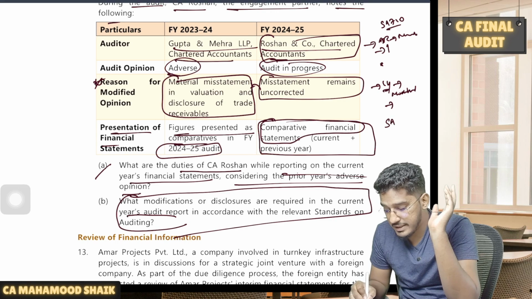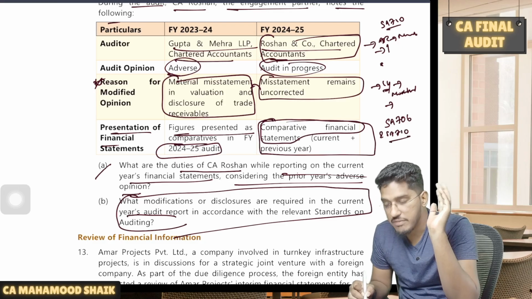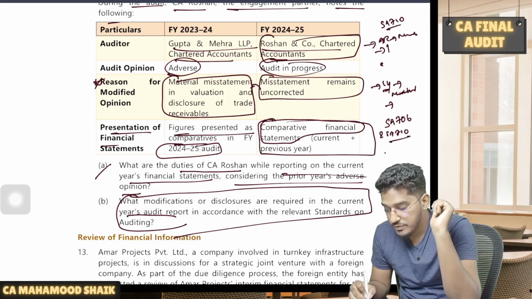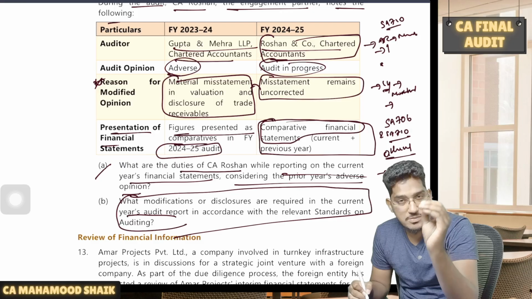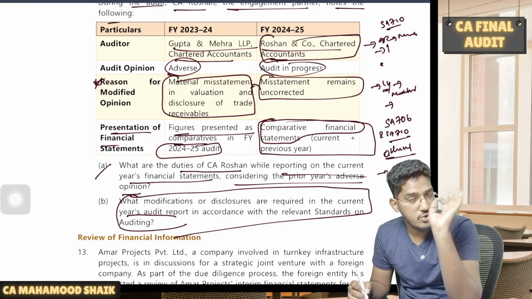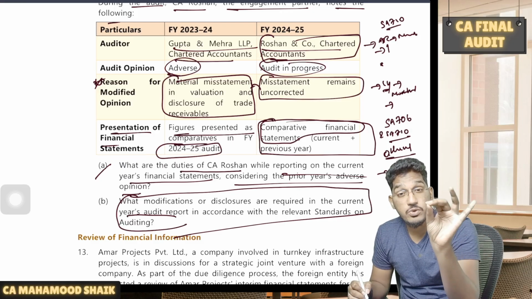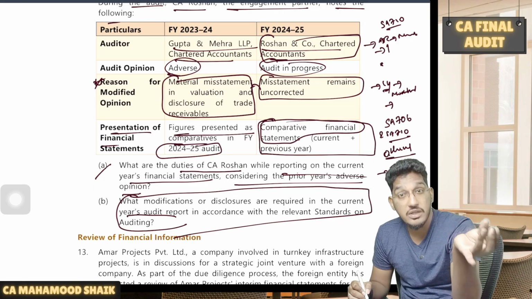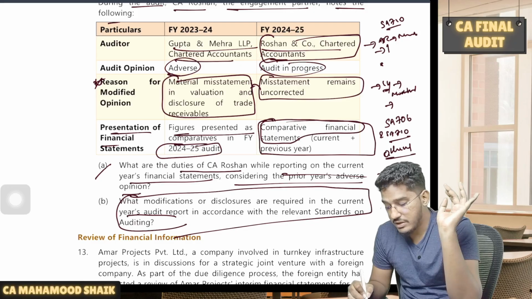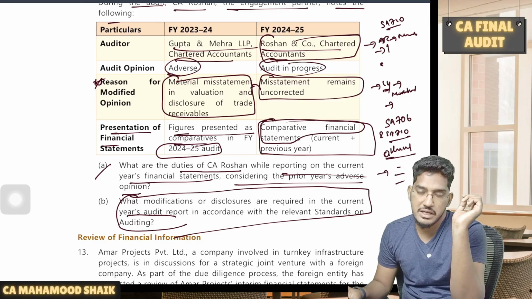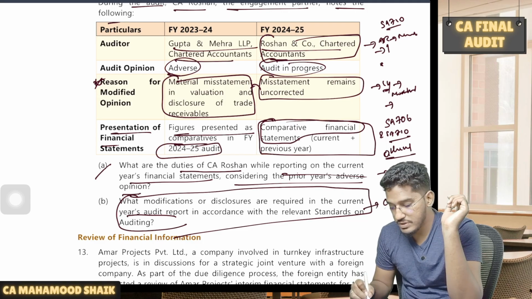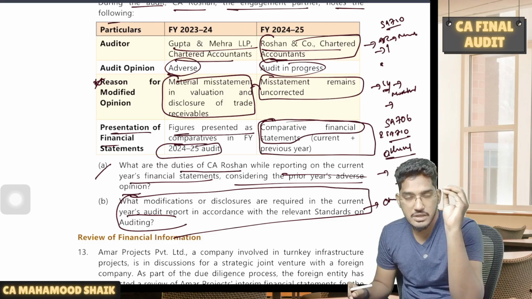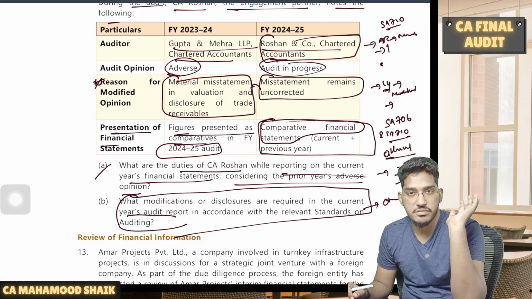Now, as per SA 706, on a combined reading of SA 706 and SA 710, if last year's audit was not conducted by you, you can use an other matter paragraph, and in that paragraph, you can explain that last year's auditor was so and so, you are not the last year's auditor, what report and what opinion was given by the last year's auditor, and the date of that report. So that is the change you have to make in the auditor's report. So use an other matter paragraph, and in that paragraph, try to highlight all this information.